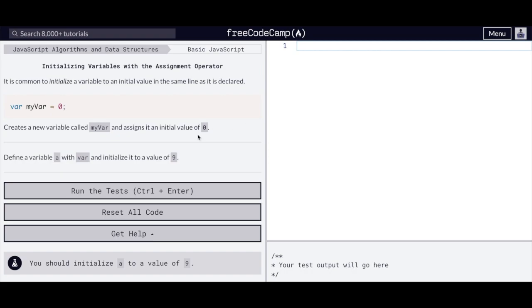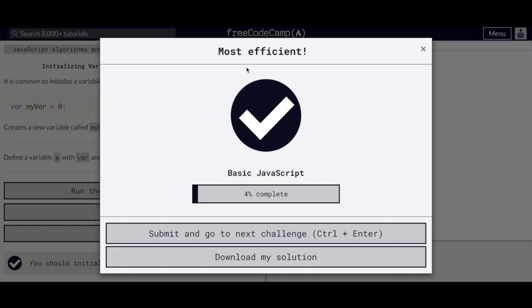Okay, let's see. Next step here is initializing variables with the assignment operator. It is common to initialize a variable to an initial value in the same line as it is declared, like they do here. This creates a new variable called myvar and assigns it an initial value of 0. Define a variable A with var and initialize it to a value of 9. So go ahead and pause if you'd like to, and then come back and I'll show you what we'll do here to make this happen. We just copy this here. So we say var A equals 9. Most efficient.